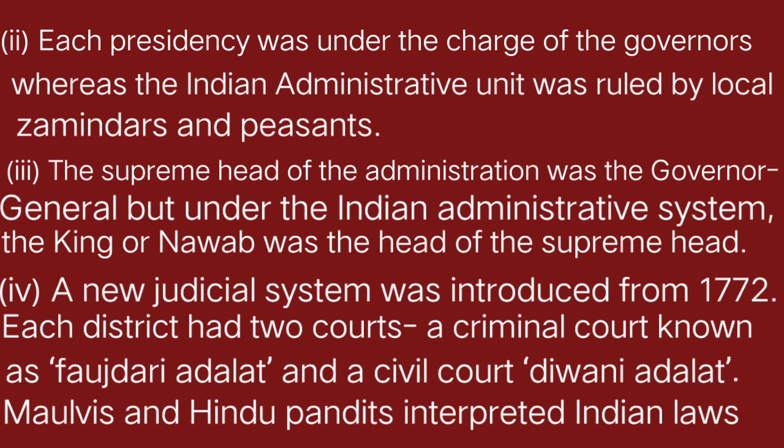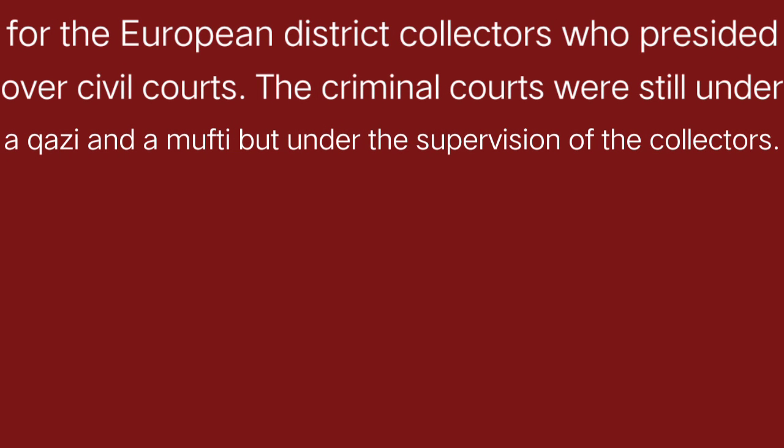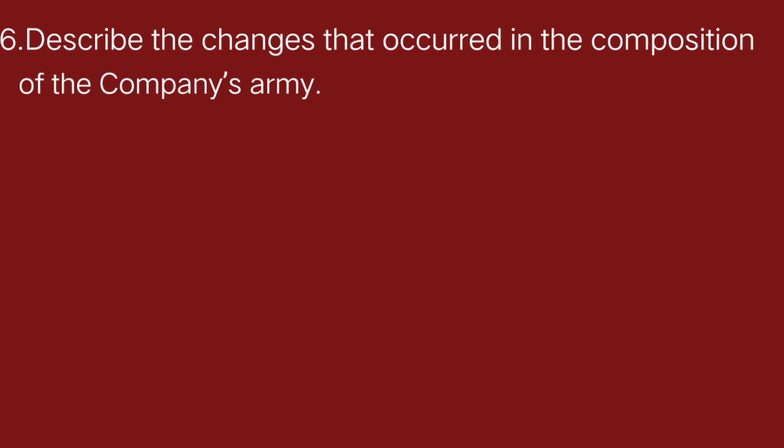Point number 4. A new judicial system was introduced from 1772. Each district had 2 courts: a criminal court known as Faujdari Adalat and a civil court, Diwani Adalat. Maulvis and Hindu Pandits interpreted Indian laws. For the European district collectors who presided over civil courts, the criminal courts were still under a Qazi and a Mufti, but under the supervision of the collector. So overall, who was looking after? Collector was looking after in the Indian administrative system. Clear? Moving on to question number 6.